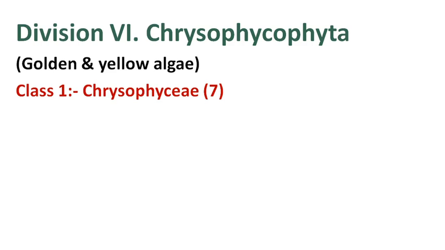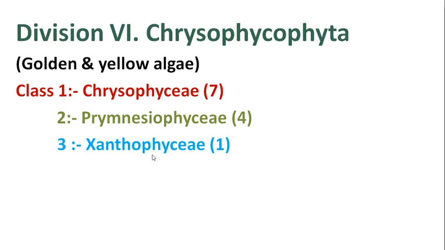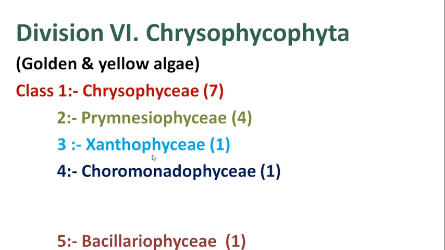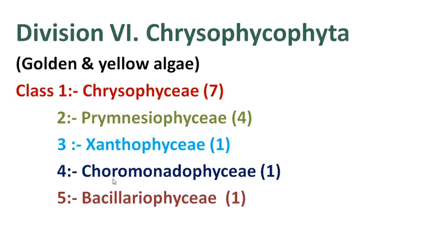The first class is Chrysophyceae. It is further divided into 7 orders. Then the second class is Bacillariophyceae. It has 4 orders. Then Xanthophyceae has a single order. Then Chloromonadophyceae has a single order.